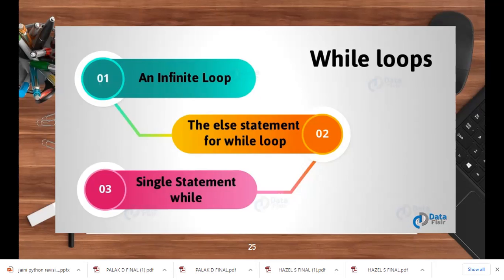The else statement of while loop works the same as the else statement of for loop. So you can use an else statement with while loop, but it will work only if the while loop terminates successfully. While loop can also be a single statement. So you say while true, do this, finished. There is no two way about it. It can happen in one statement also.